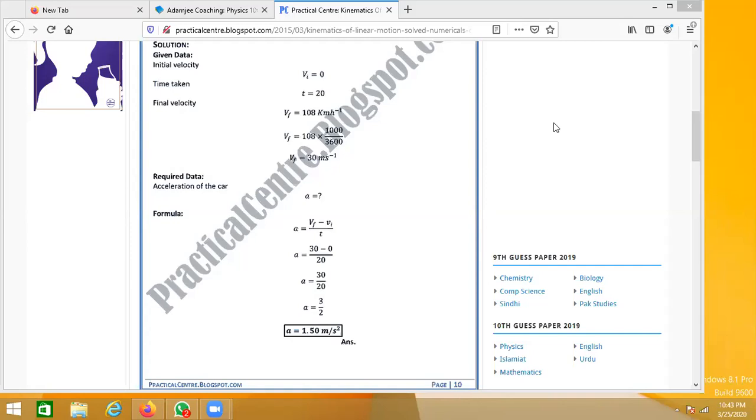Okay, let me show you on the board here. Don't worry. Let me show you on the whiteboard. All those students who are new, we are also using the whiteboard as well. It's just like your classroom. So let me show you how we do the conversion if the velocity is given in kilometers per hour. Let me convert this here on the board.